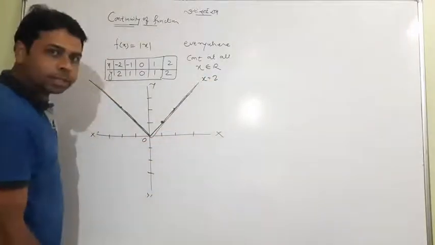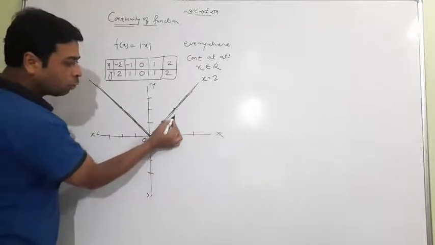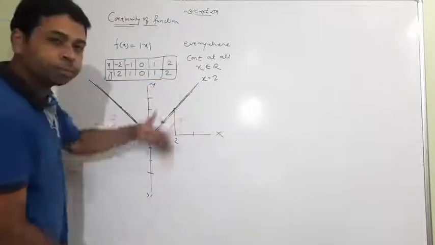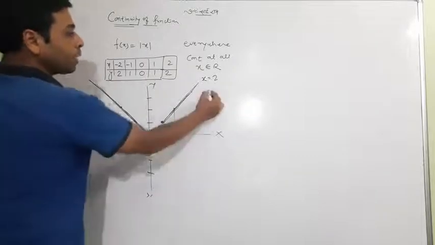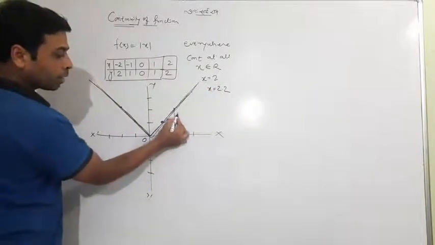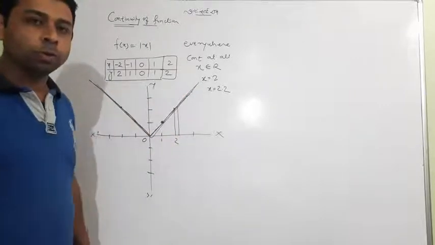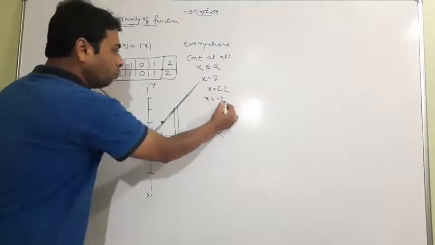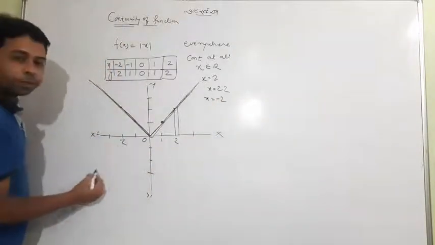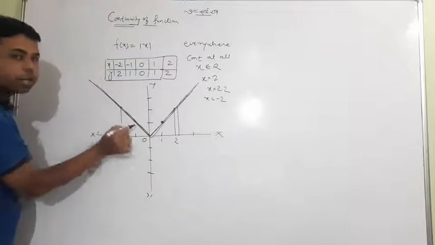Look at where x equal to 2 is. This is x equal to 1, this is x equal to 2. At x equal to 2, it is not broken, it continues. What about x equal to 2.2? You will observe the function still continues at x equal to 2.2. What about x equal to -2? Here is -2, and you will observe the function is still continuing.